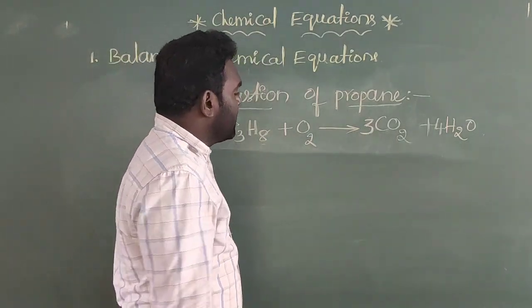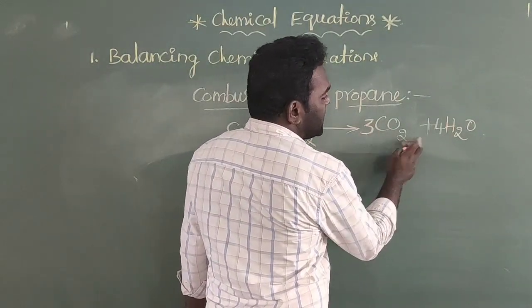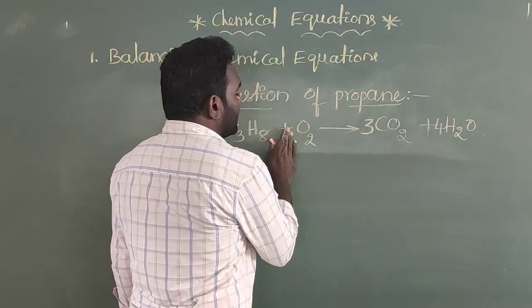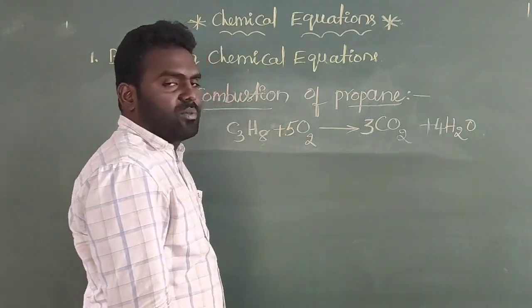And next, you will see oxygen atoms: here 3 2s are 6, and here 4. So 6 plus 4 means 10. Here only 2 are there. If you multiply this with 5, then this is called balancing of the equation.